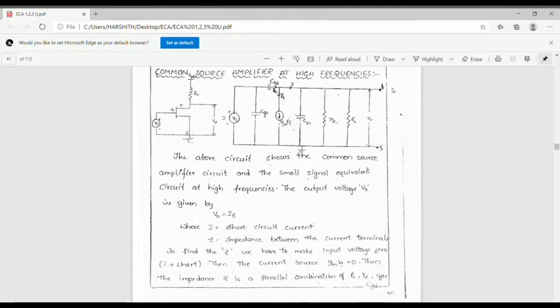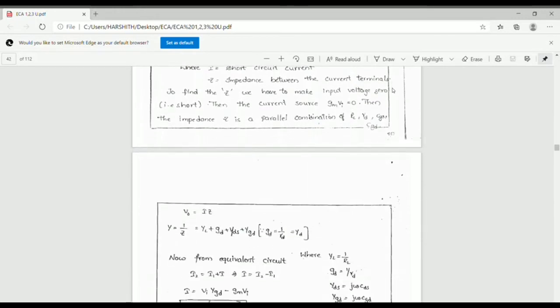Admittance means 1 by resistance. So admittance Y, that means 1 by impedance, or 1 by resistance. So that is equal to YL, the load admittance, the opposite of load resistance. So we calculate the admittance Y, with RL in terms of YL.